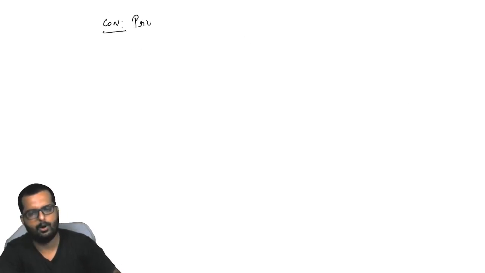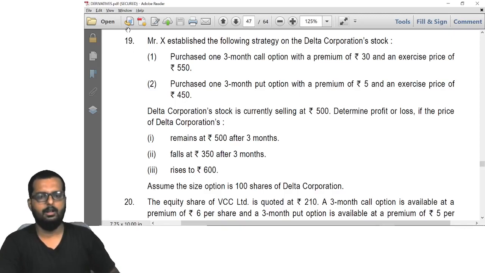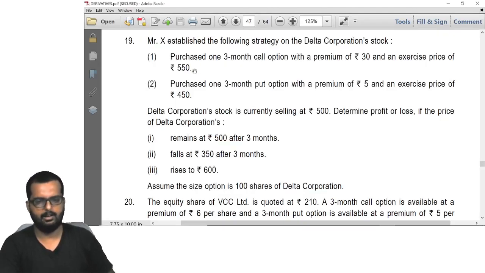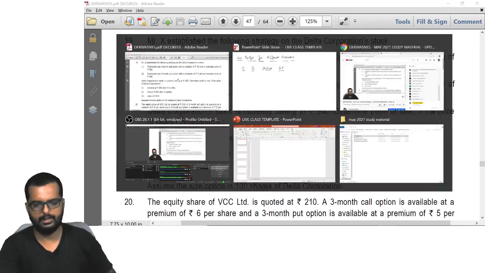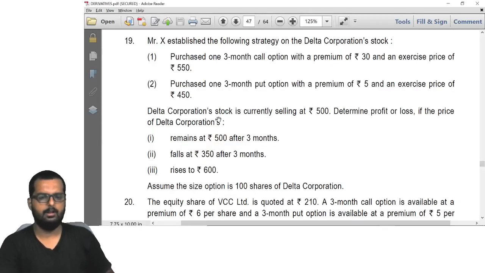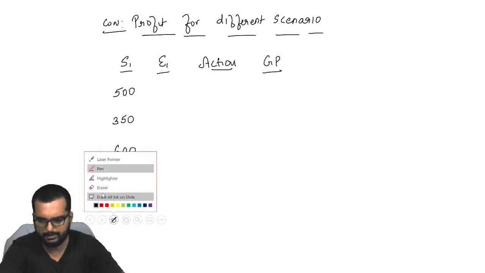Profit for different scenarios. S1, E1, action, GP. Okay, so let's start. First one, we have 3 prices: 500, 350, 600. And E1 turns out to be how much? Oh, he has 2 things coming over here, is it? One is a call option for 550 and a put option for 450. So I'll change the format, friends, 1 minute.